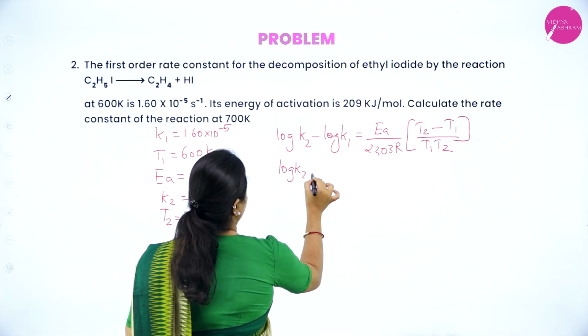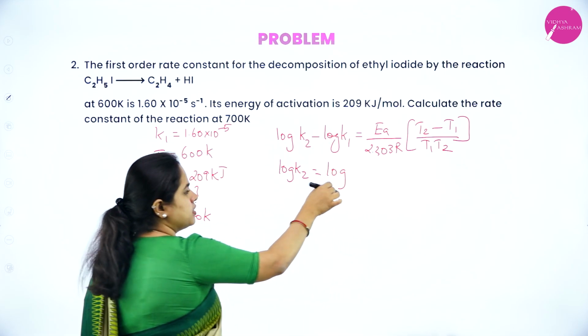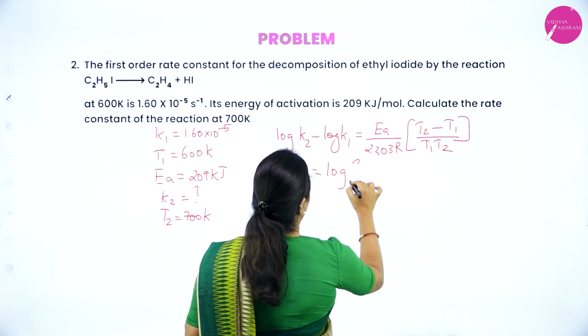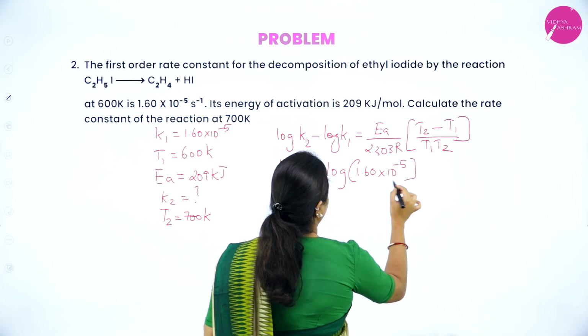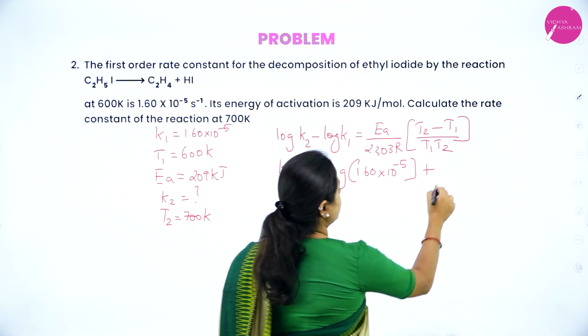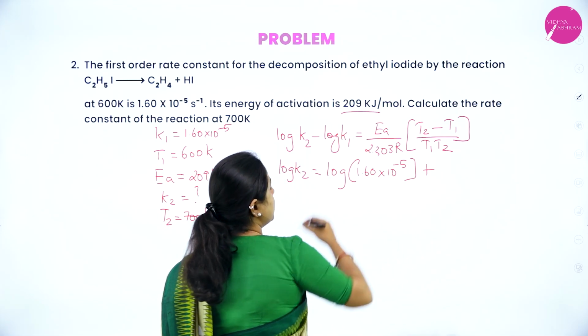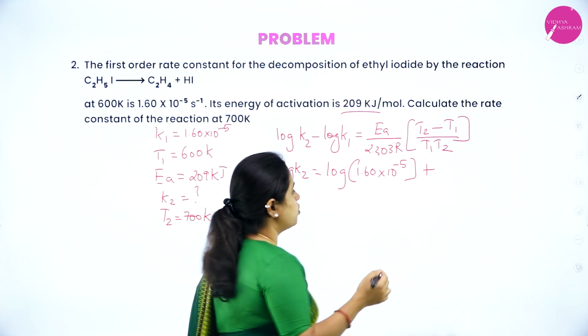Log K2 will be equal to, what is K1? Yes, log of, if I am taking this to other side, this becomes positive, like log of 1.60 into 10 to the power minus 5. Okay, and this plus EA, which is already given in the question. So it is 209 kilojoule per mole. So kilojoule we are converting it into joules. So it becomes